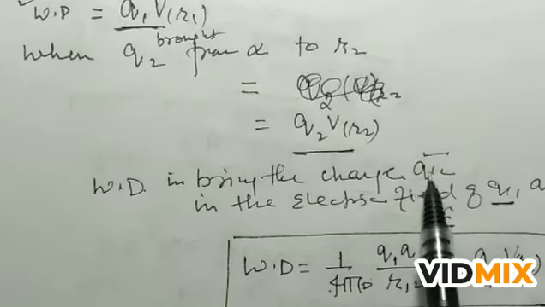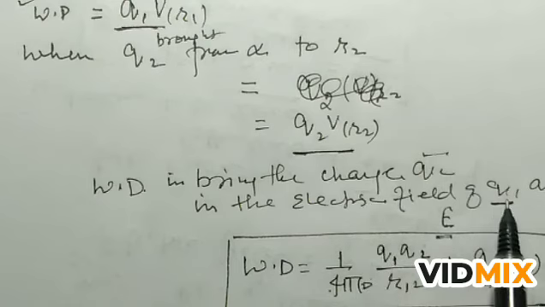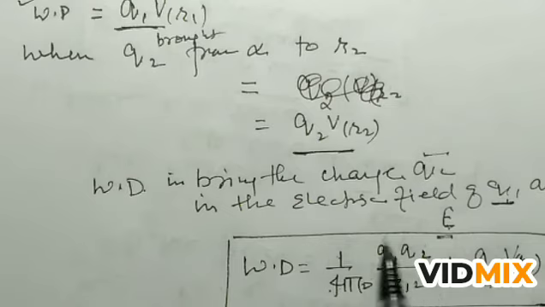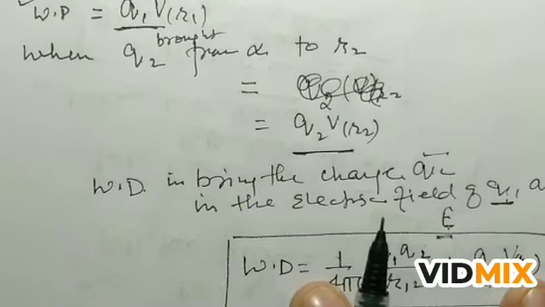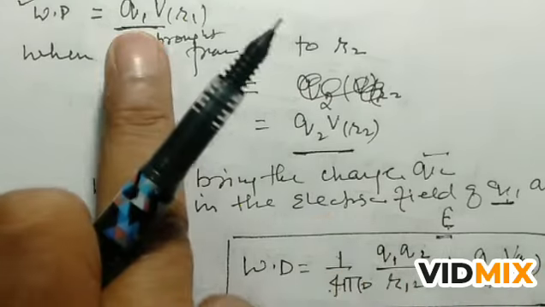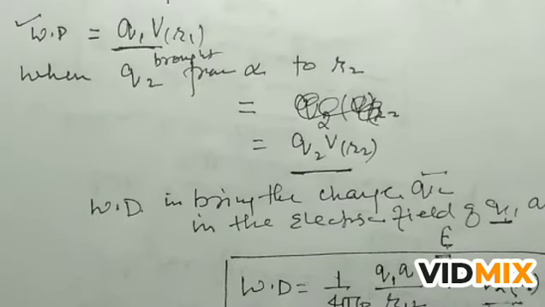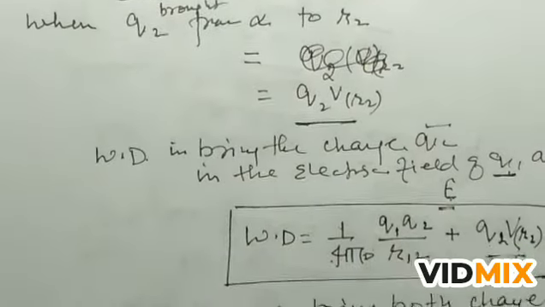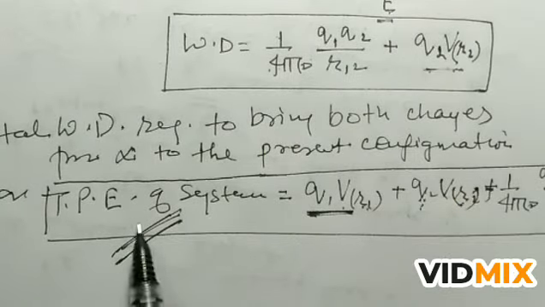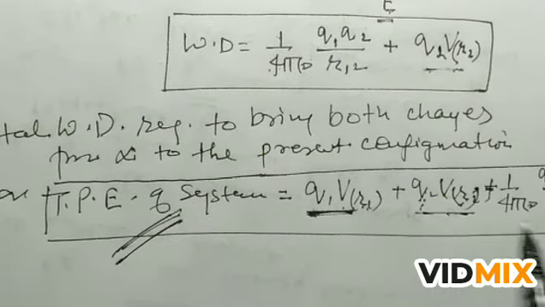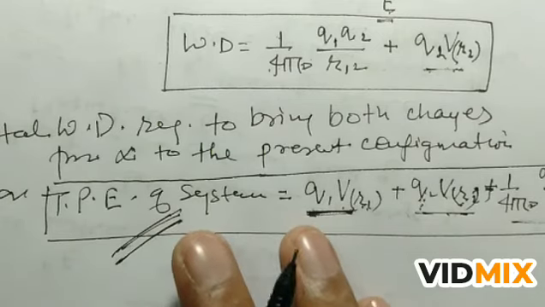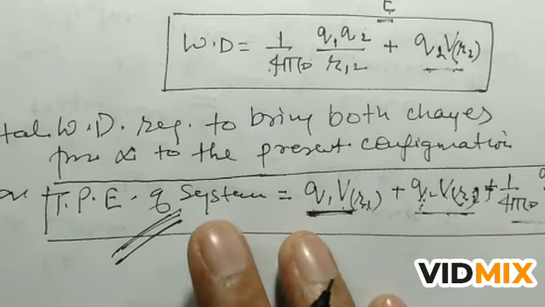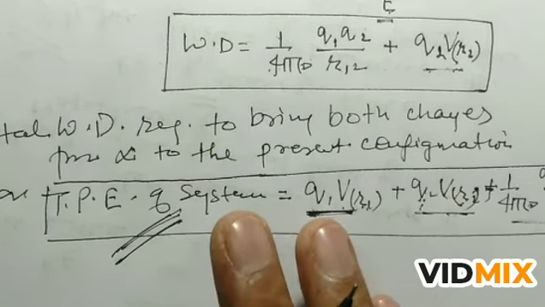Now the work done in bringing the charge Q2 in the external field of Q1 and E will be 1 upon 4 pi epsilon naught Q1 Q2 by R12. So this is the total work done. When we bring the charge Q2 and bring the charge Q1, you add this and you will get the total potential energy of the system. This is very important. A 3 marks question is there to find the potential energy of a system of two charges in an external field.